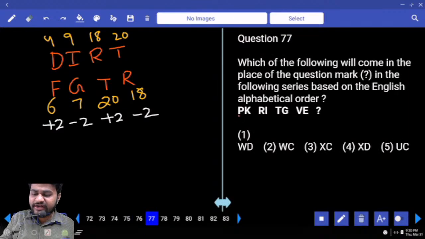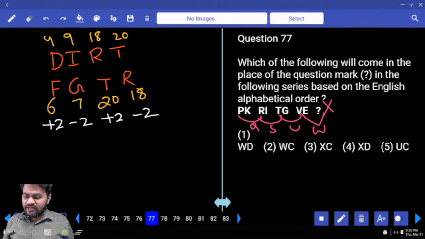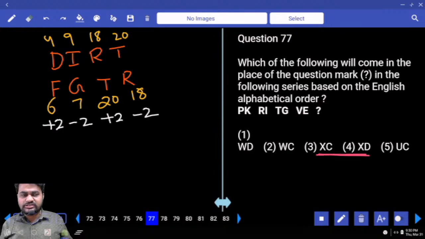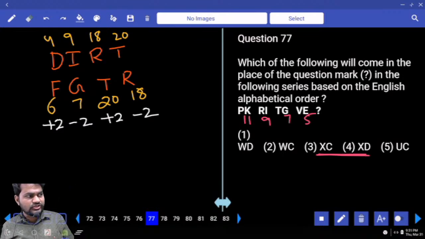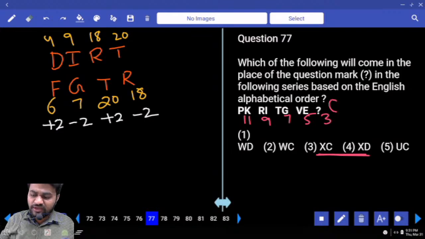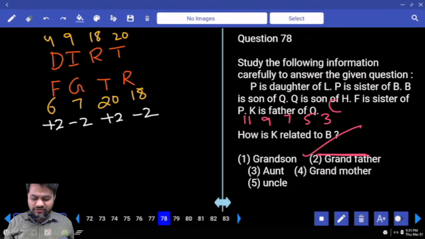Just look at first letters right now. P, Q gap R, S gap T, U gap V, V, W gap X. Answer must be starting with X. We have 2 options. Next, K11, I9, G7, E5. Perfectly they are odd numbers. 5 before odd number is 3. 3 means C. XC means option 3.